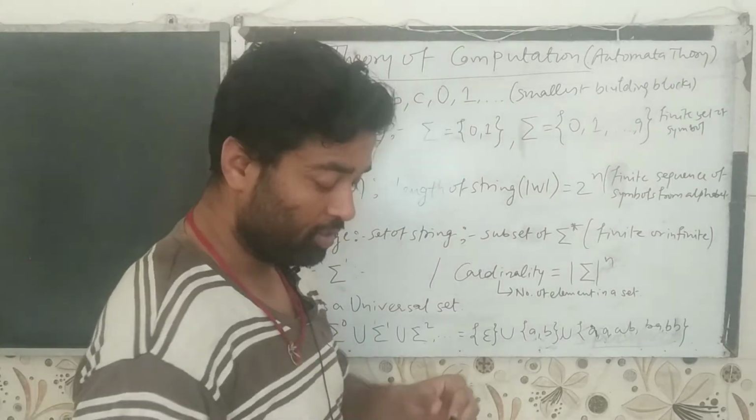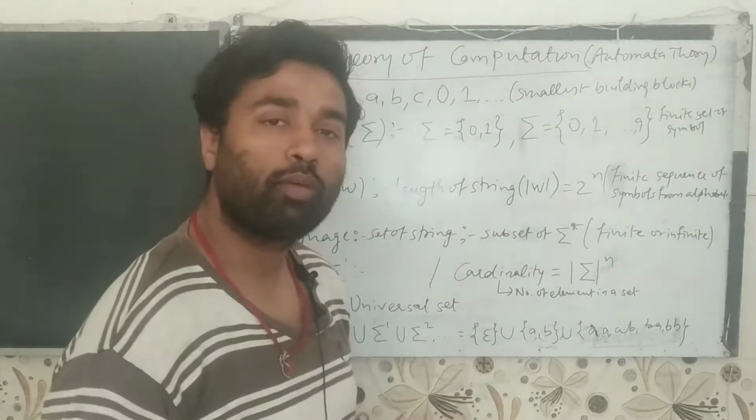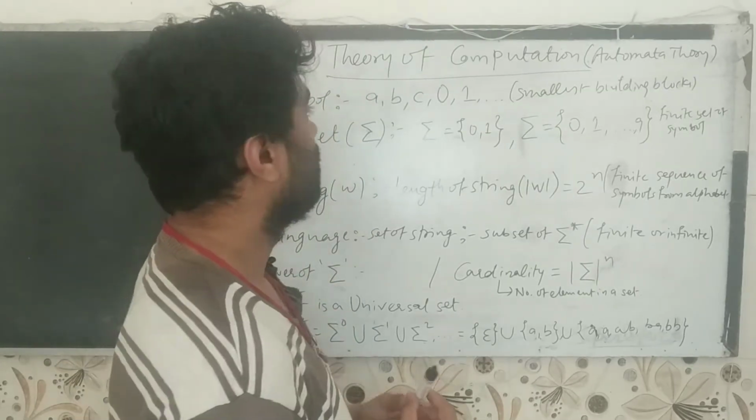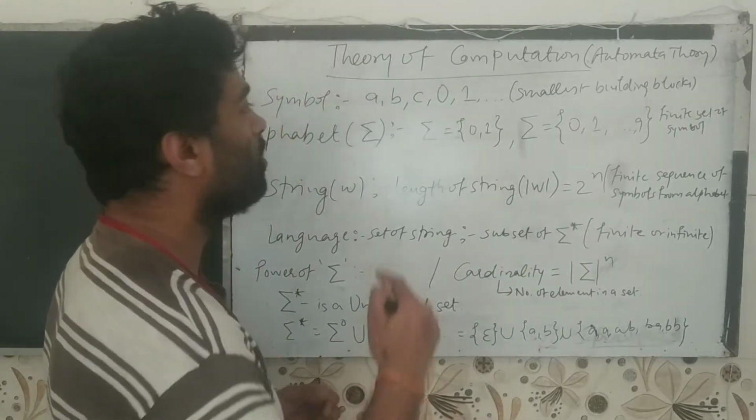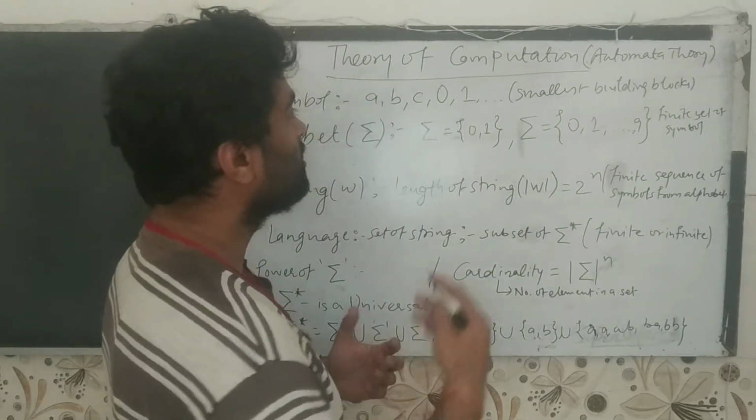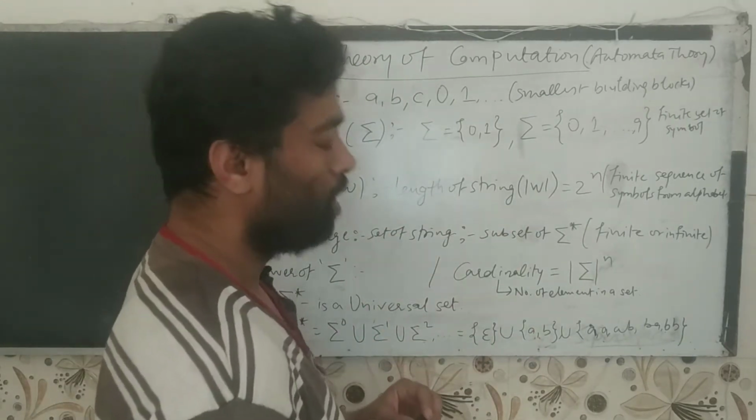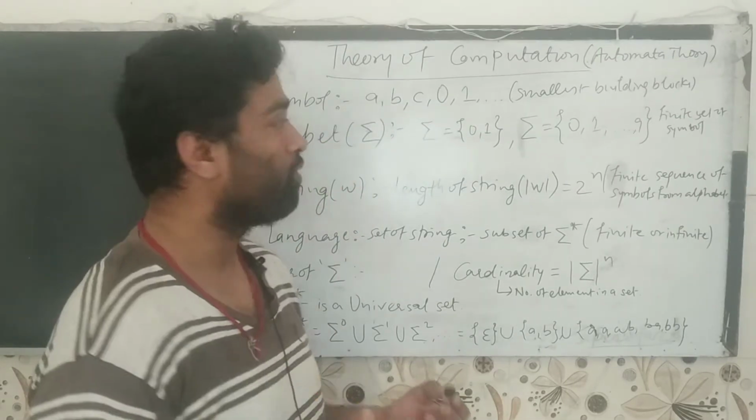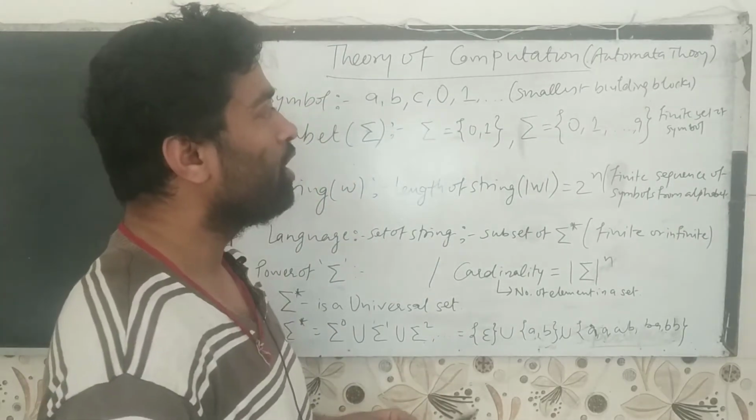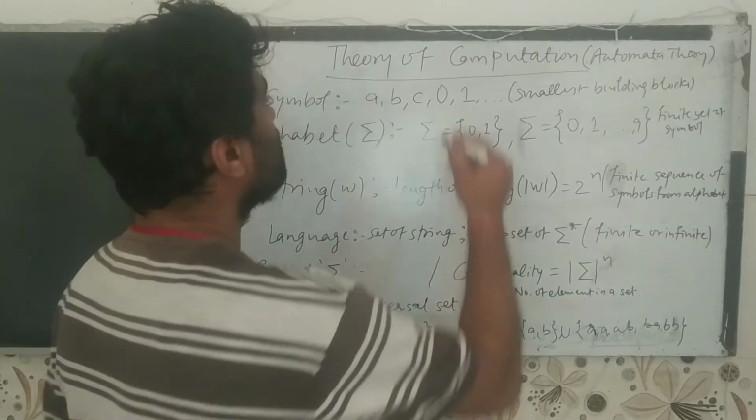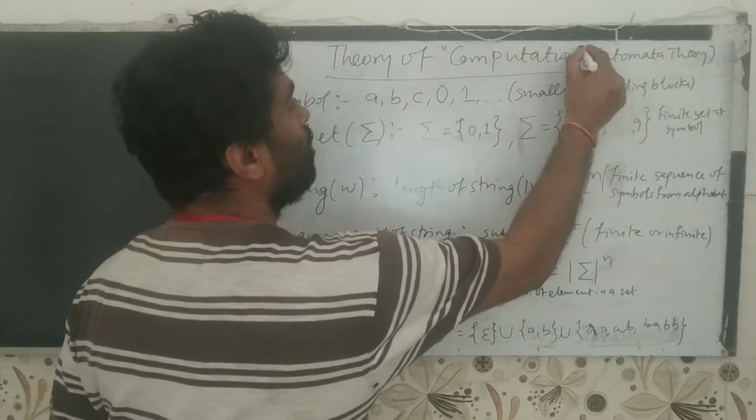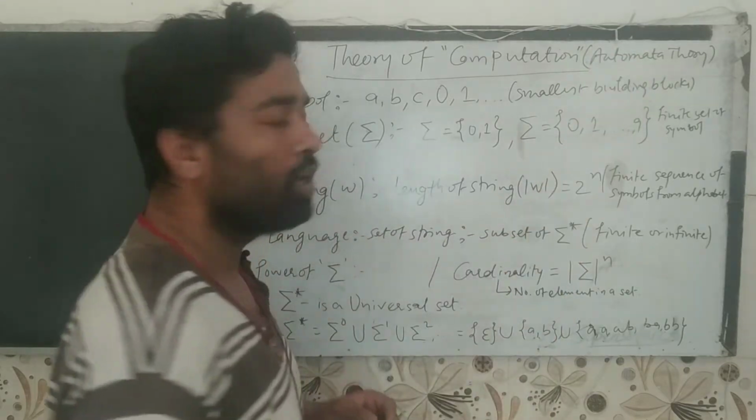Hi friends, so today we will learn about automata theory, which is also called theory of computation. What it is meant for, how it is meant and how it performs. Basically we are talking about automation. You can say computation is also automation. Automata theory means automation.